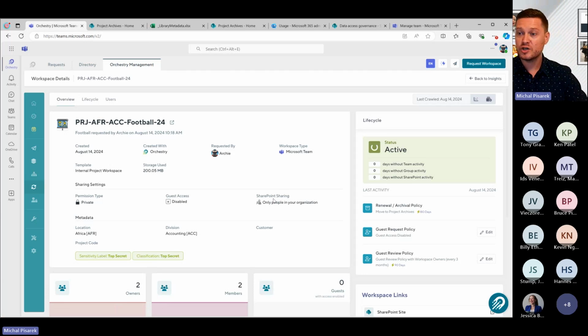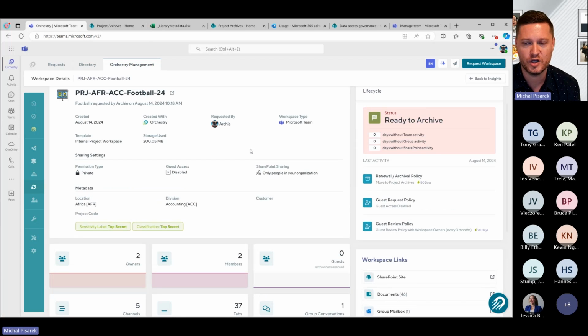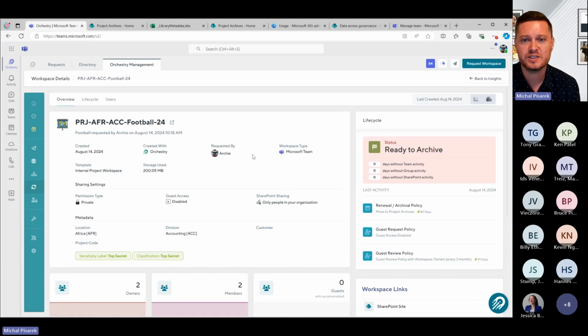So every night, Orchestry is going to go in. It's going to look at all of the workspaces that you have. It's going to calculate the inactivity. And then it's also going to look at any policies that are applied to this particular workspace. Once that policy fires, then depending on the status, that policy is going to fire. Now, in this case, there are no approvals in this, so this particular workspace is ready to archive.